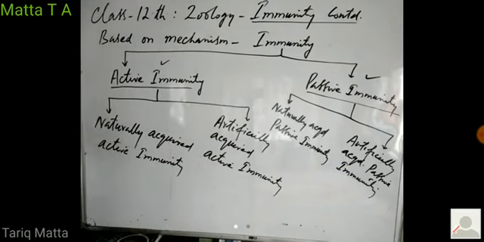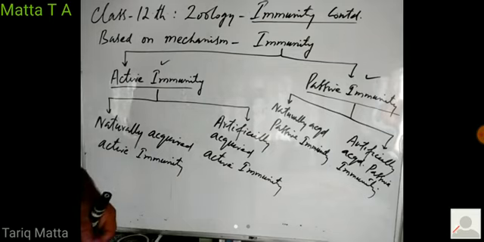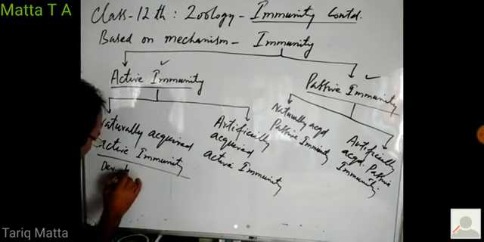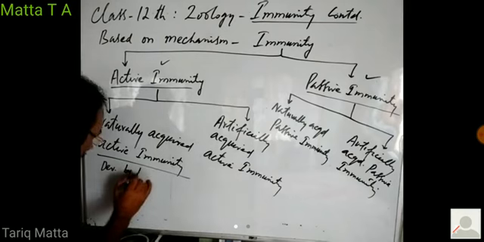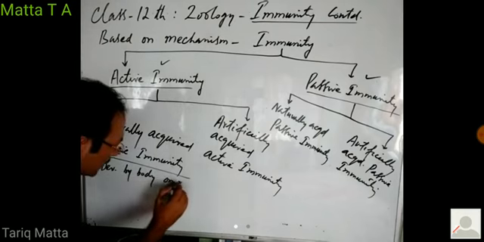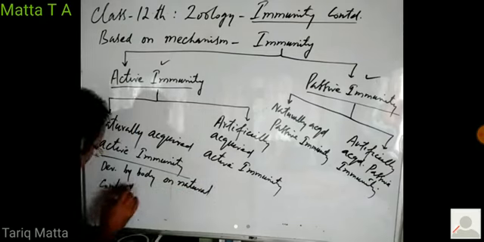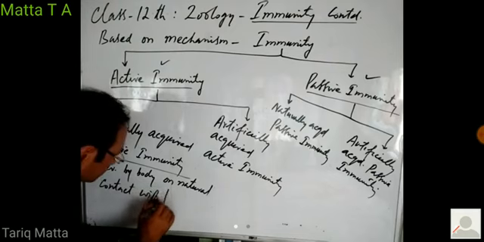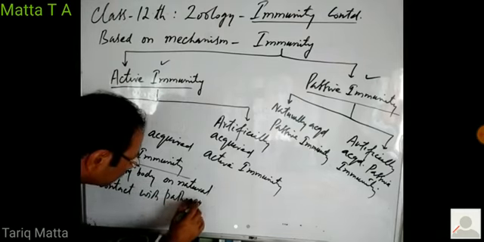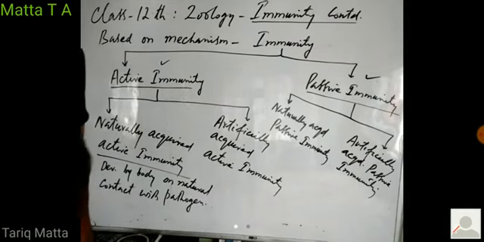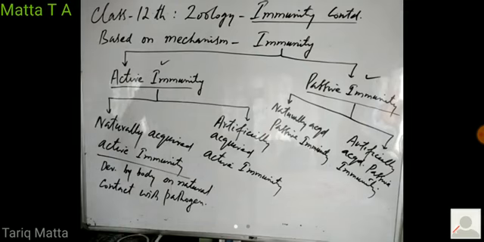This naturally acquired active immunity is the immunity which develops in the body of a person on natural contact with a pathogen. So here there is natural contact with the pathogen. What do you understand by natural contact with the pathogen?